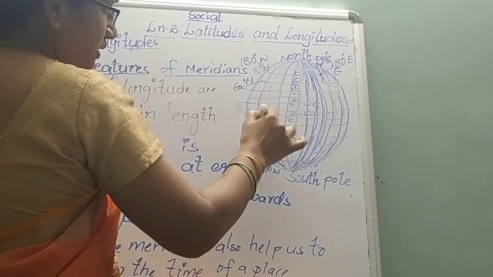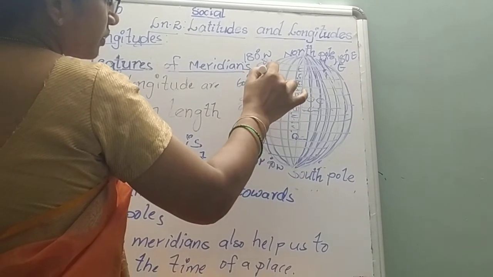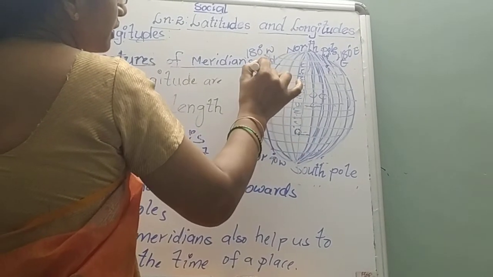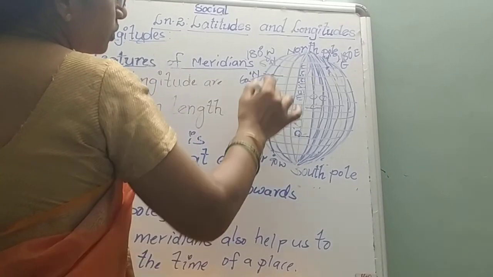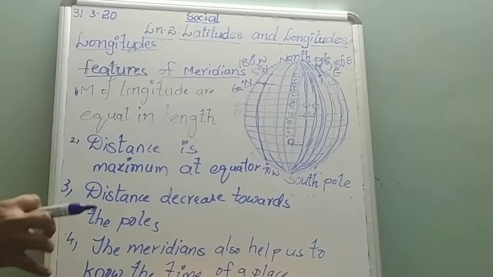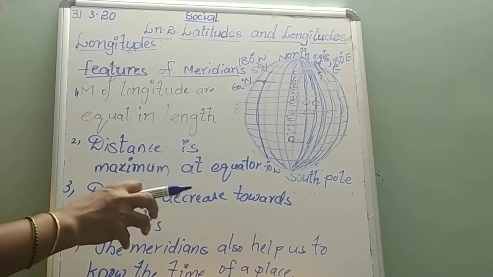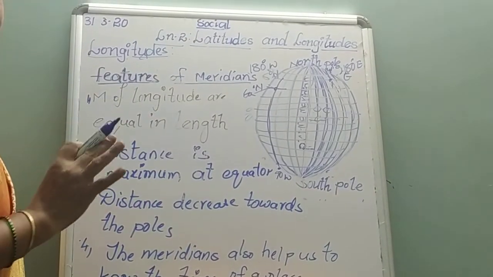So where this one is intersecting here, this is the longitude and this is the latitude. Both are intersecting here. So this is the place which we want to find. Like this, we can locate a place on the map or globe with the help of the web-like structure called a grid.